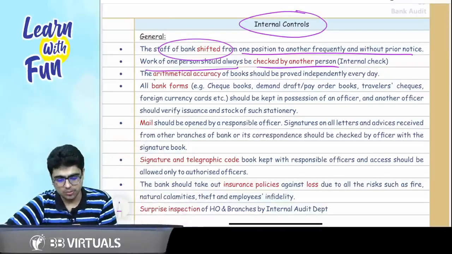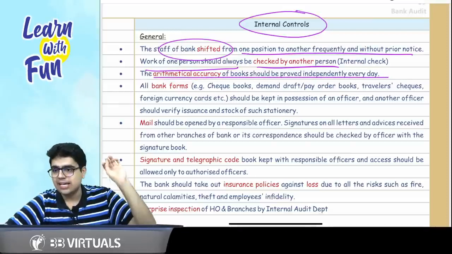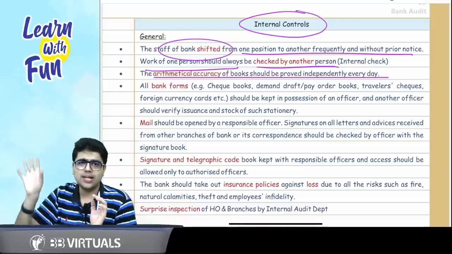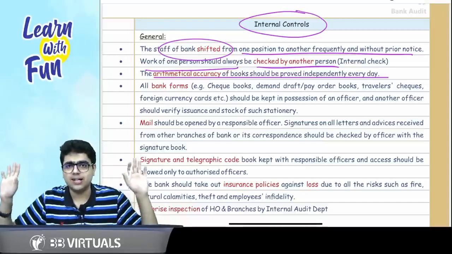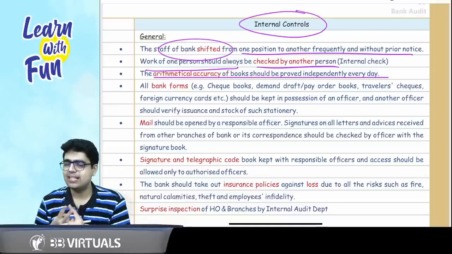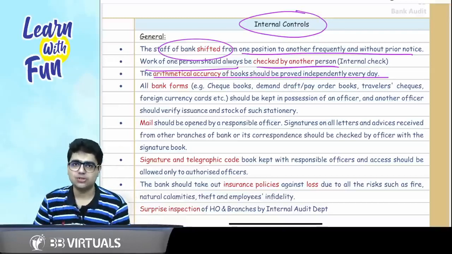Arithmetical accuracy should be proved independently every day. That means everything should be arithmetically accurate. Every person should check, yeah, totaling is right, subtraction is right, everything is done. Okay, sir. 3 points. Job rotation, internal check, and arithmetical accuracy should be all good.